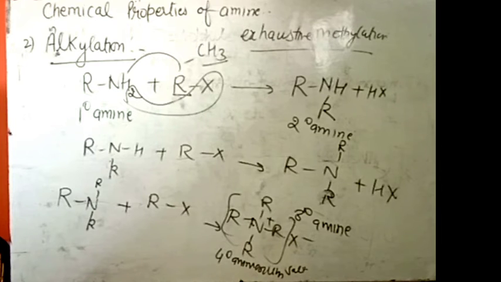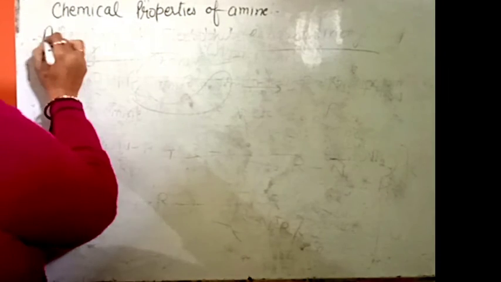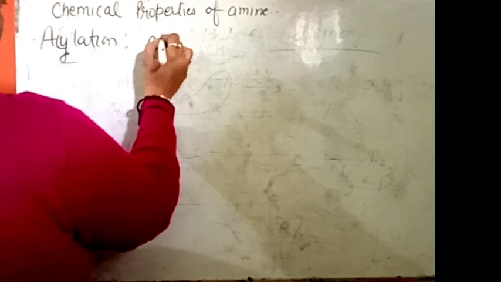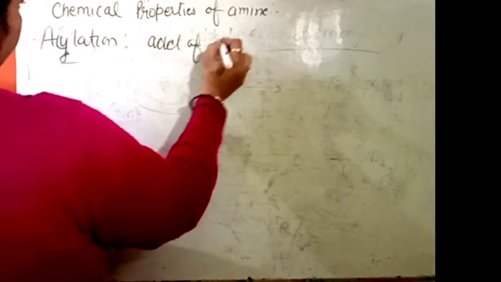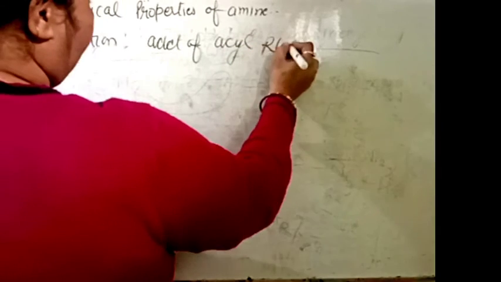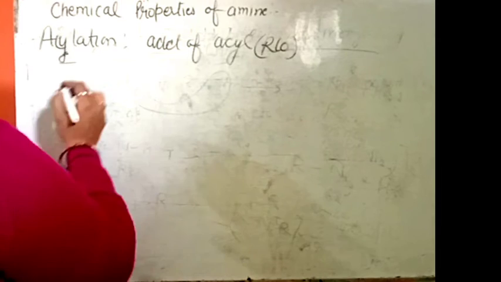And the next reaction is the acylation. Next is the acylation. The addition of an acyl group, acyl group means RCO group, is called acylation.